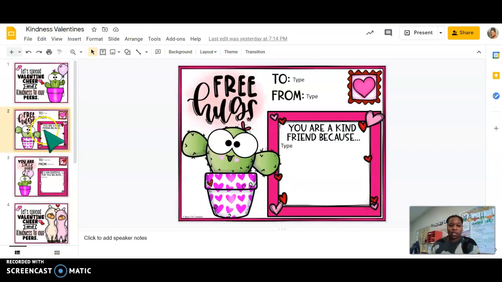So what you're going to do is you're going to click on the first one, which is just a picture. You're going to click on the second slide. You're going to think of someone that is a good friend to you. You're going to type their name here next to "to," and then you're going to type your name next to "from." Then you're going to complete the sentence: "You are a kind friend because," then type and tell why they're a kind friend.